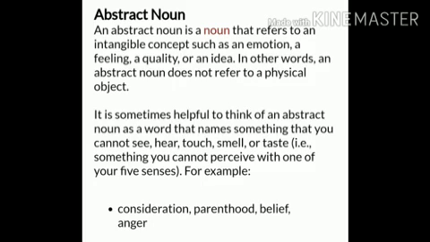It is sometimes helpful to think of an abstract noun as a word that names something that you cannot see, hear, touch, smell or taste. That is something you cannot perceive with one of your five senses. For example, consideration, parenthood, belief, anger. They are all abstract nouns. We cannot see or touch, but we can feel.